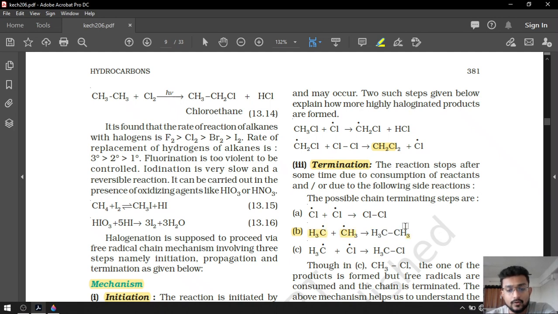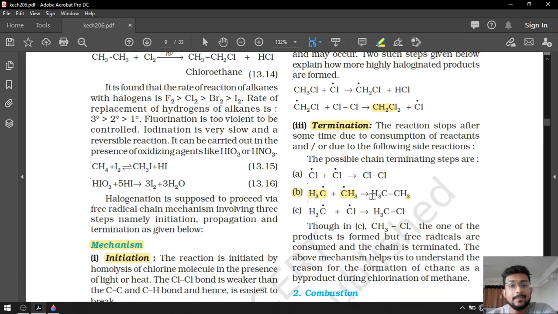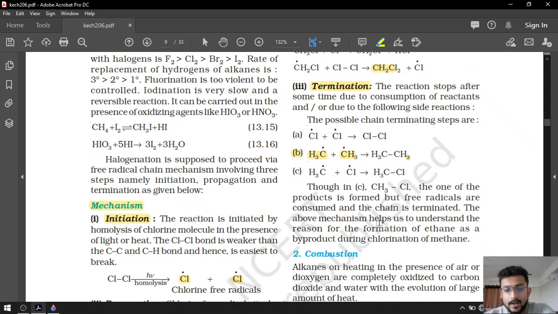ethane. So, that was our question, how can we prepare ethane from free radical chlorination of methane, and they have also given us the reason. The above mechanism helps us to understand the reason for the formation of ethane as a byproduct during the chlorination of methane. For that particular sentence, we have to write the whole mechanism. So, the answer of question 1 will be on page number 381. Note it down, because you have to write it in your fair book. That was the first question.